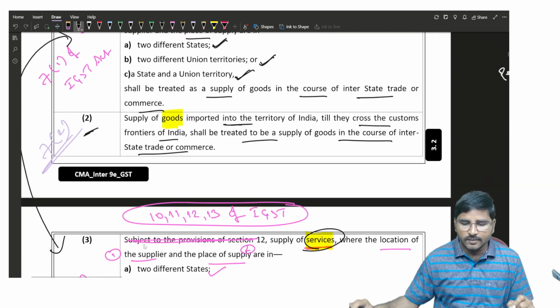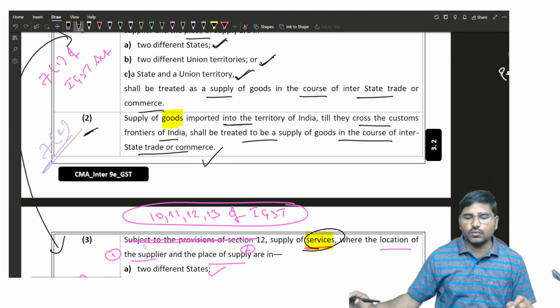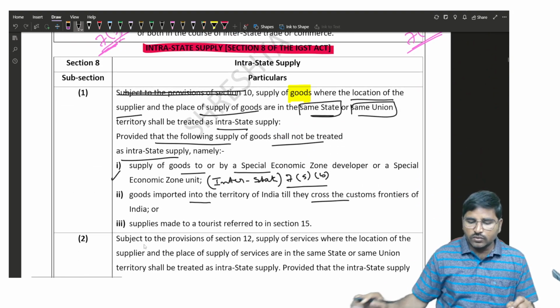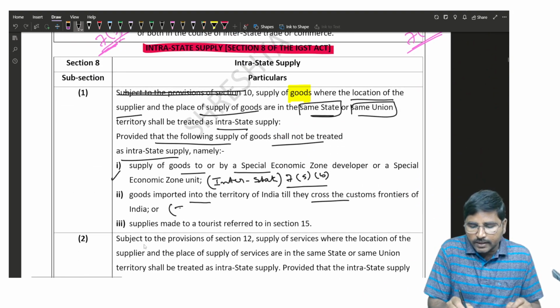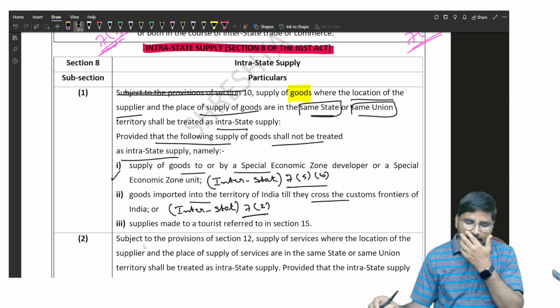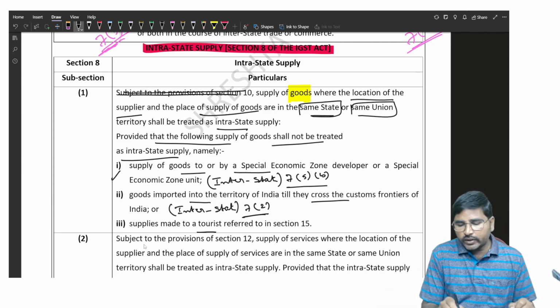It is 7 subsection 2. So this is excluded from the definition of intrastate supply, so it will also be an interstate supply. Where is it notified? 7 subsection 2.